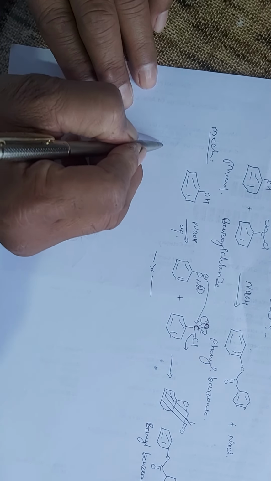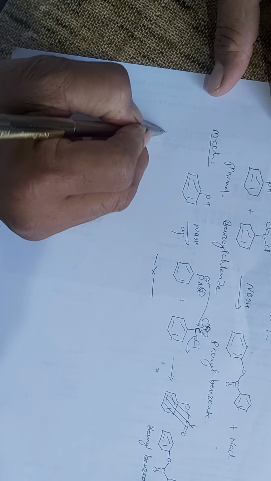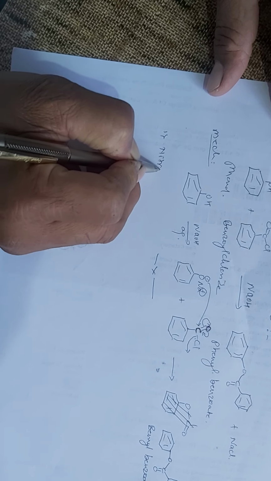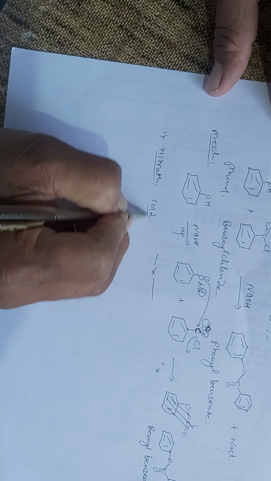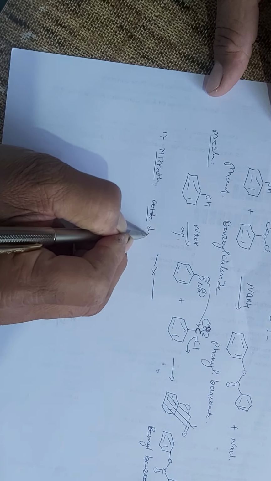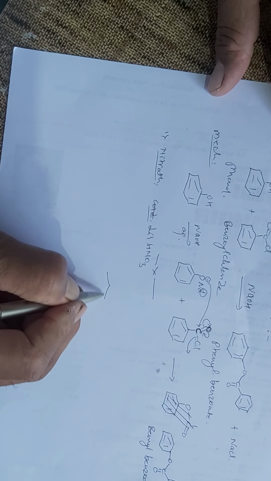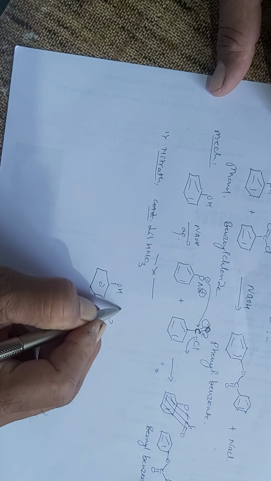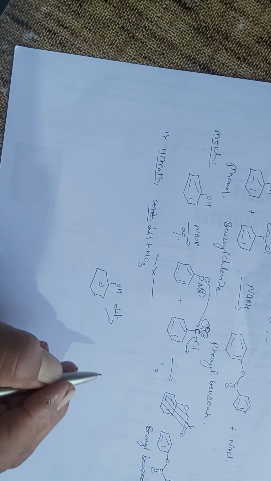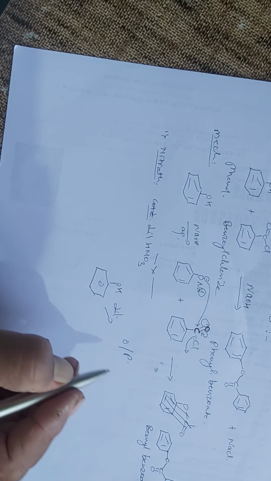Now in phenols we have seen the reactions. It undergoes nitration: phenol reacts with dilute nitric acid in cold condition and forms ortho and para products, orthonitrophenol and paranitrophenol.